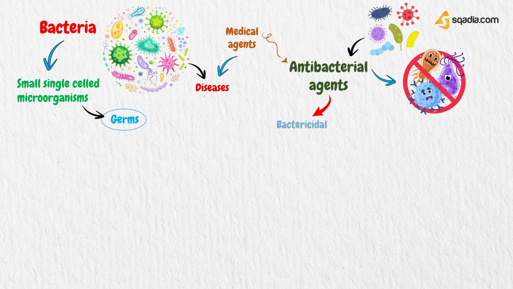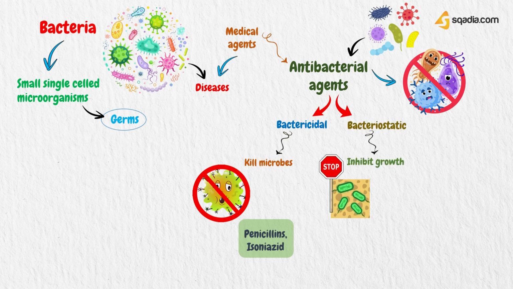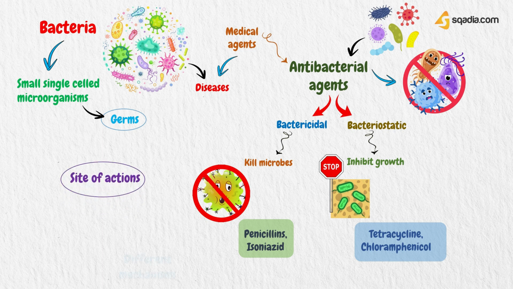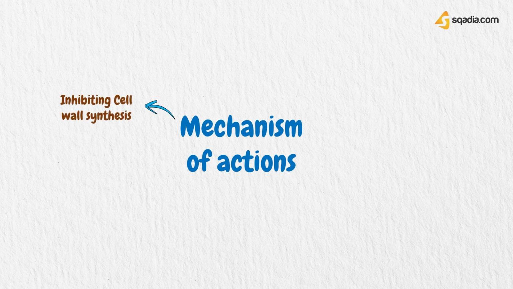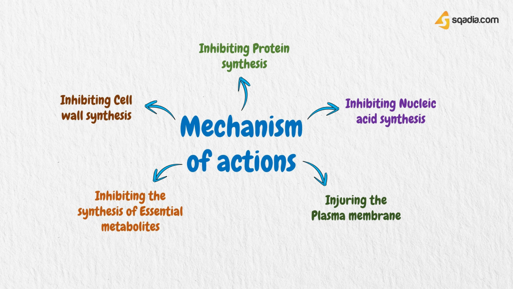They can be either bactericidal, which kill microbes directly, for example penicillins, isoniazid, or bacteriostatic, which prevent microbes from growing, for example tetracycline, chloramphenicol. These antibacterials act on different sites of action and follow different mechanisms to either kill or stop bacteria. The major modes of action are inhibiting cell wall synthesis, inhibiting protein synthesis, inhibiting nucleic acid synthesis, injuring the plasma membrane, and inhibiting the synthesis of essential metabolites. We will briefly look at them one by one.